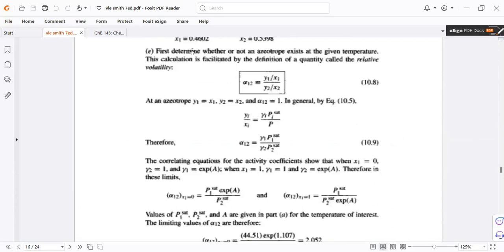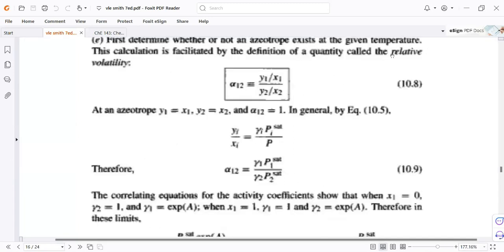So the first step is actually to determine whether an azeotrope exists or not at the given temperature. And we can do this by calculating the relative volatility. So what is the relative volatility? We name it alpha sub 1,2, and it's the ratio of y sub 1 divided by x sub 1 over y sub 2 divided by x sub 2.